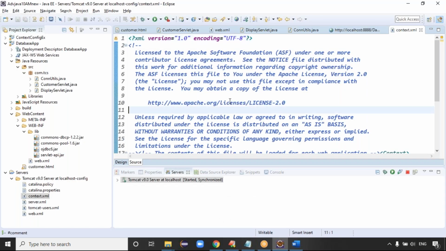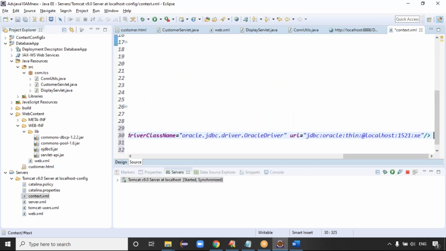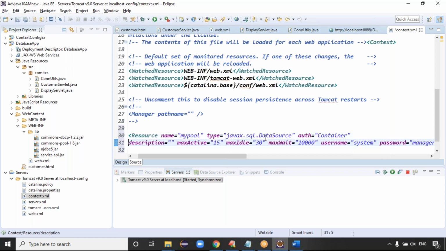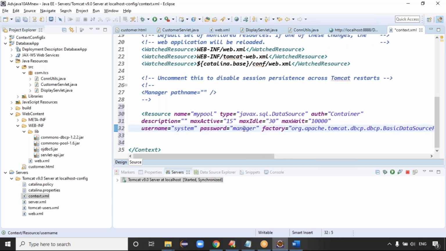So here we have to make the connection pooling, guys, under the context tag. Here I'll maintain the connection pooling information. Resource name equal to my pool, type equal to data source, authentication is container. How many active connections do you require? 50 connections. How much time will it wait? 1000 milliseconds. Max idle connections, some 30. Username is system, and the password is manager. In my system, the password is Ratan.